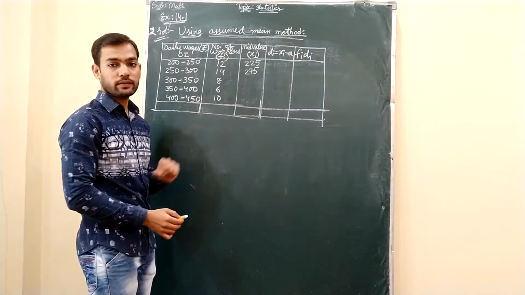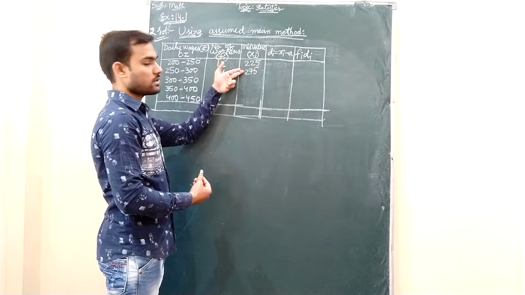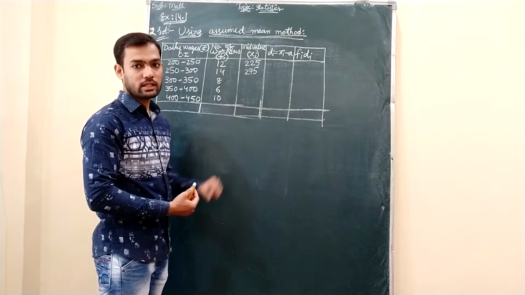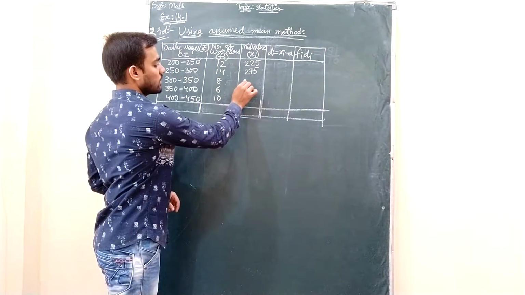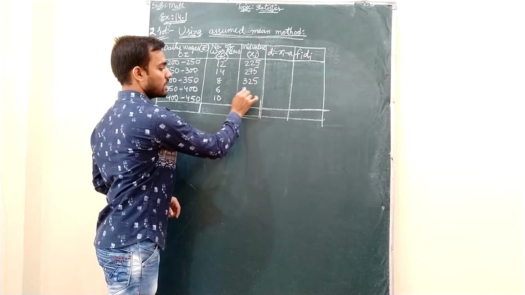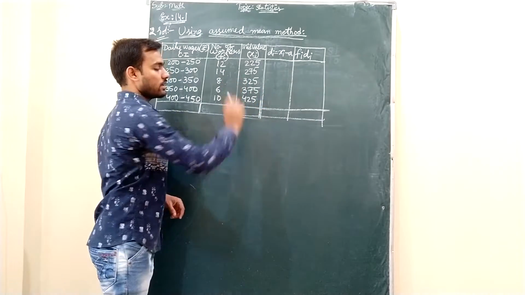Then 300 to 350 is 650. I need not do it for everything. Just by saying this, you can get the idea. 225, then 275, which means the value is increased by 50. So 275 plus 50 will be 325, then plus 50 will be 375, then plus 50 will be 425.